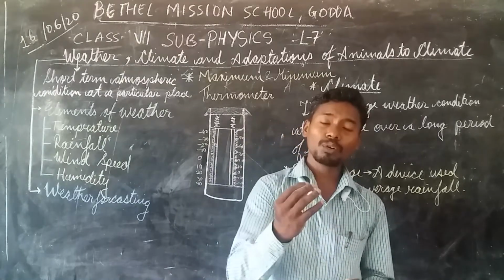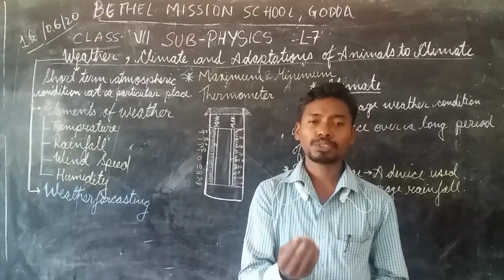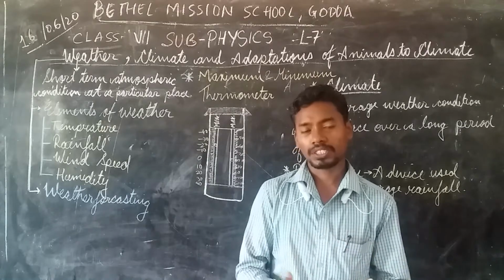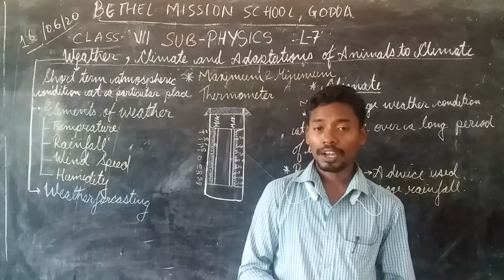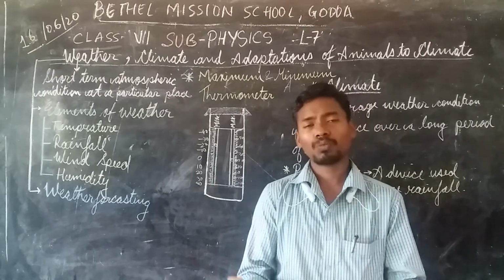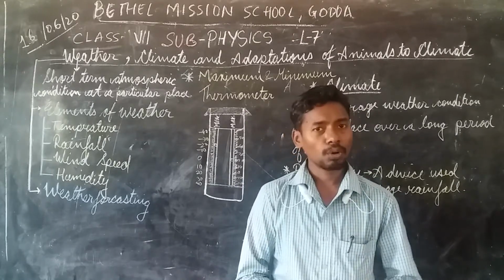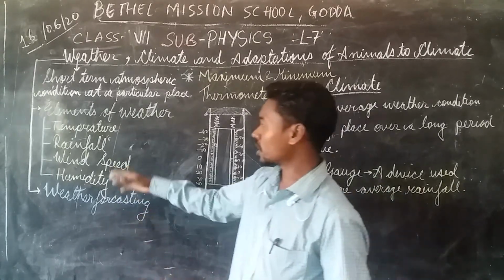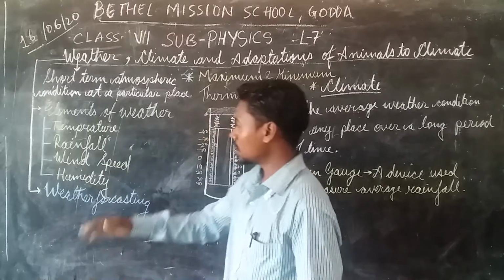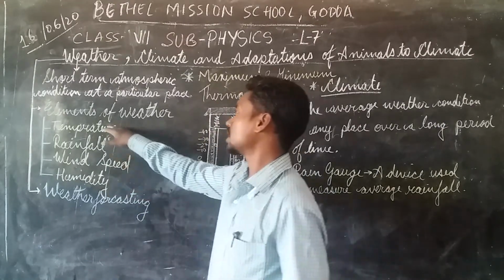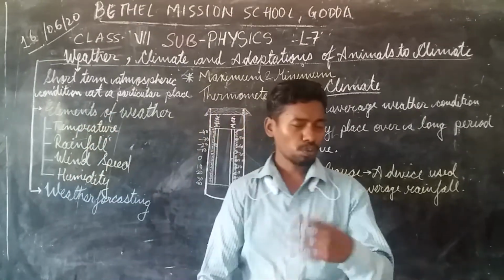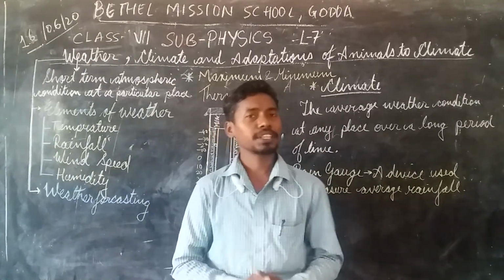But when the wind blows with a normal speed, we say it is a breeze. And when wind does not blow, we say that the air is still. So these are the parameters by which we can define weather, that is, what type of weather we are experiencing.